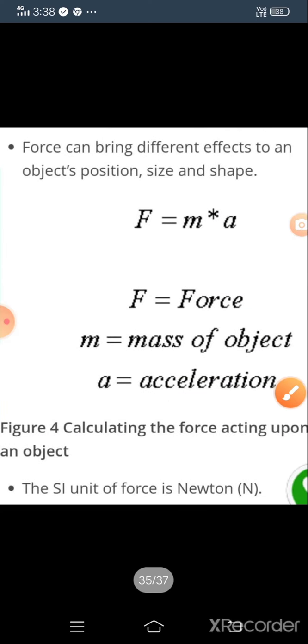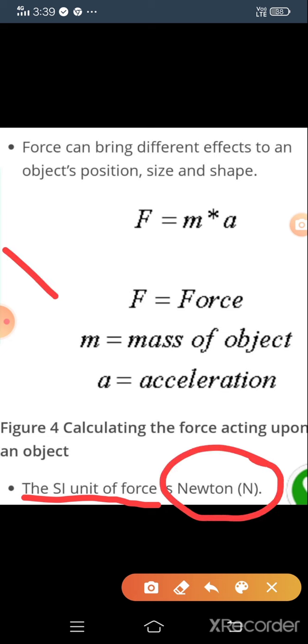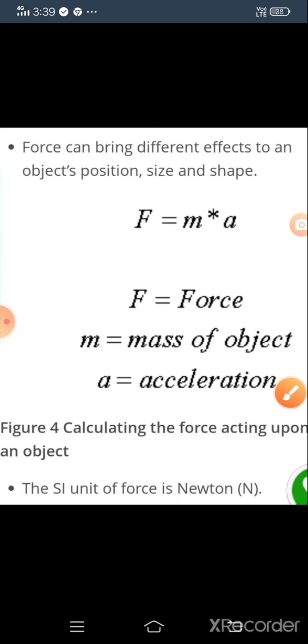Next, force can bring different effects to an object's position, size and shape. And as you know, the SI unit of force is the Newton, denoted with a capital N. Then what is the formula of force?